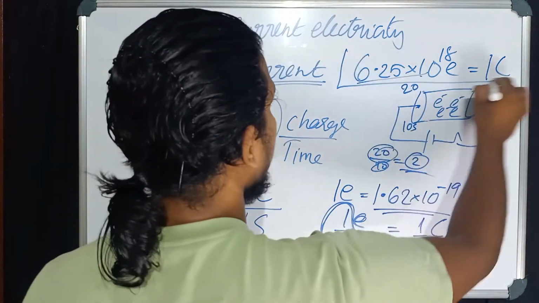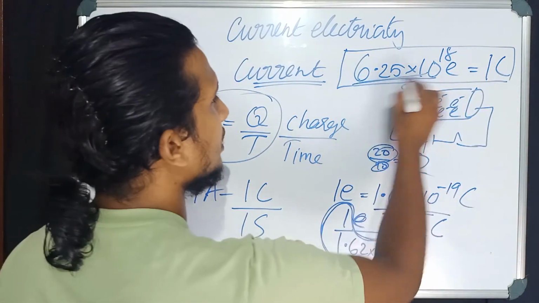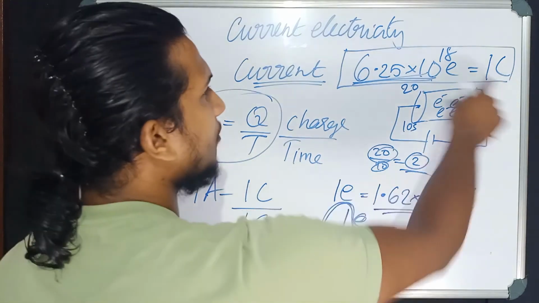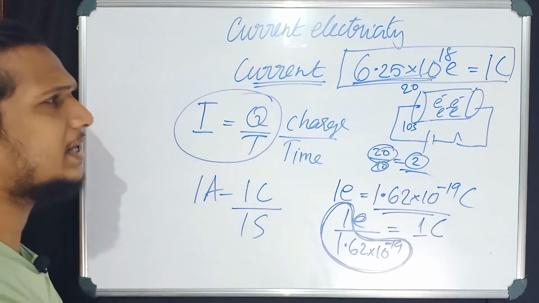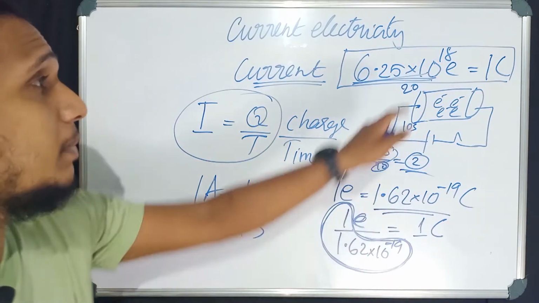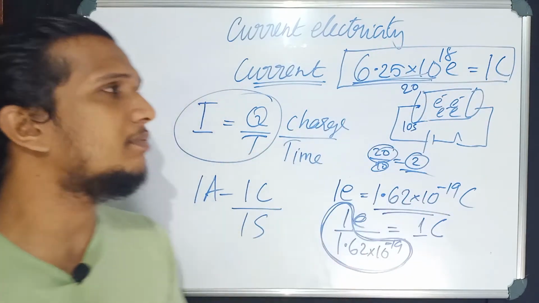So what you can say is that 1 coulomb consists of this much number of electrons. You can see here how many electrons are there: 6.25 multiplied by 1 followed by 18 zeros. That's a very large number.